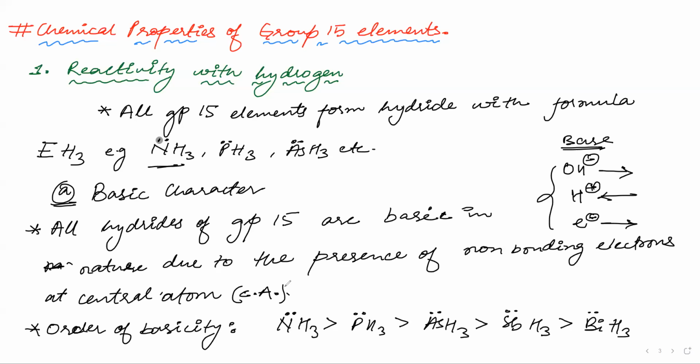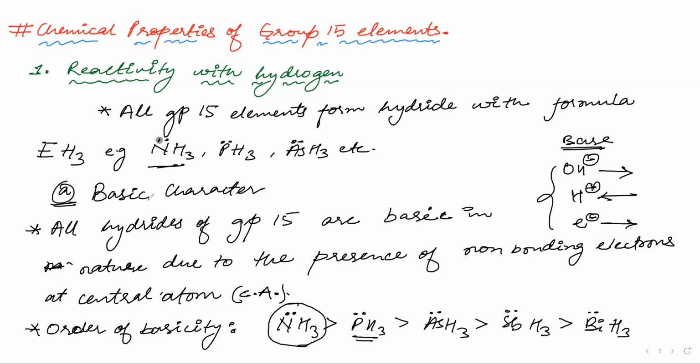But tell me about the basic character. Why is NH3 most basic? Amalia. It's because it has non-bonding electrons. But PH3 also has a lone non-bonding electron. So why is PH3 not higher than NH3? Why is NH3 higher than PH3?